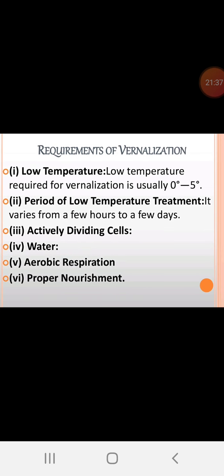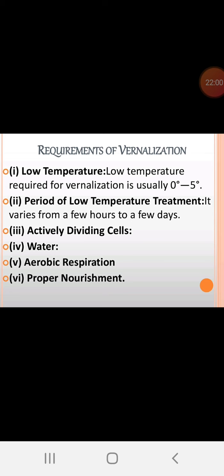Requirement of vernalization: the low temperature required for vernalization is usually 0 to 5 degrees, in some cases 10 degrees also. The period of low temperature treatment varies from a few hours to a few days. Actively dividing cells, water, aerobic respiration, proper nourishment.